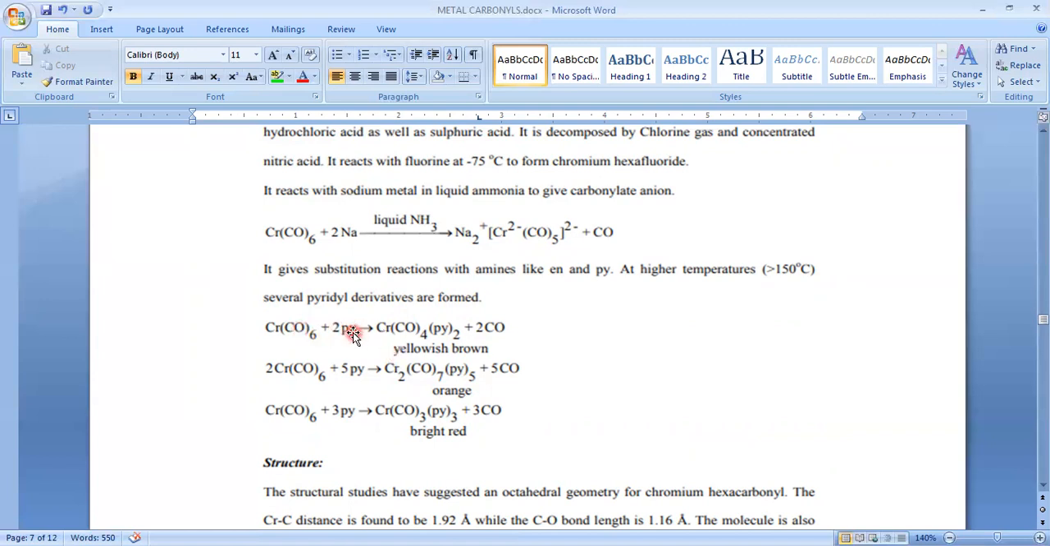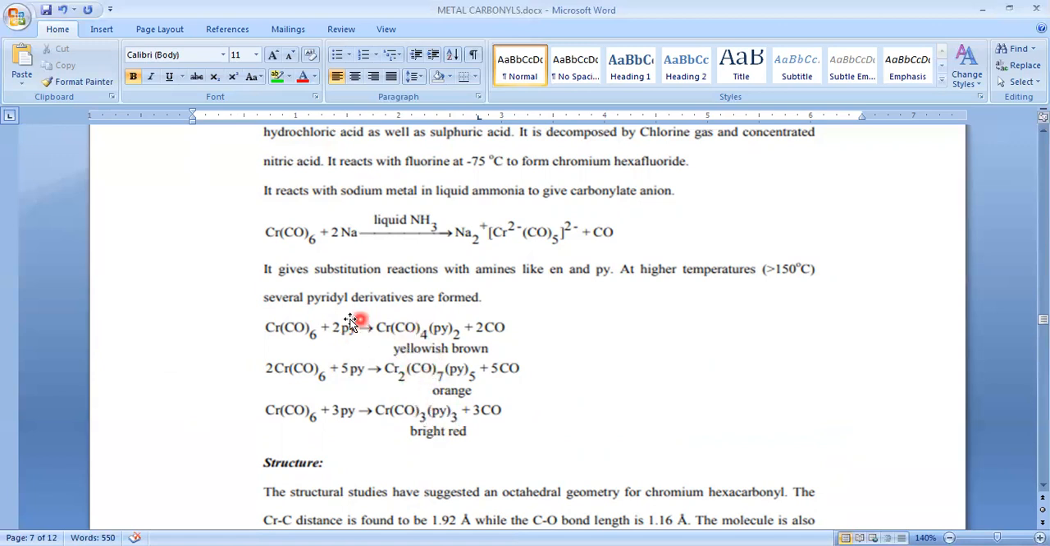But pyridine is an organic compound. So if you know the structure of benzene, in that benzene we have six carbon atoms. Pyridine is also similar to benzene, but one of the carbons of benzene will be replaced by nitrogen, so that will be the pyridine. Okay, so when we vary the concentration of pyridine, it results in different colored compounds.